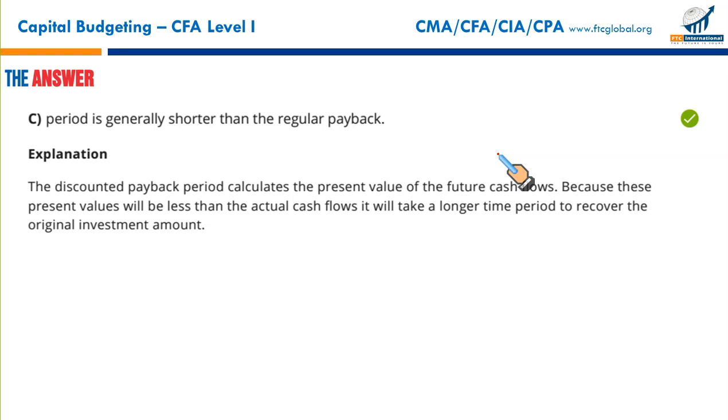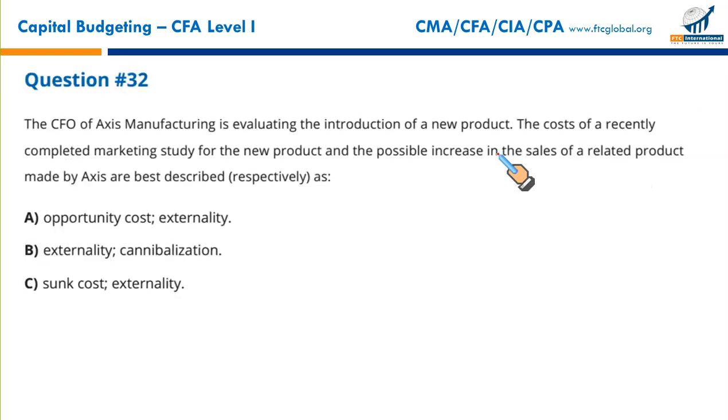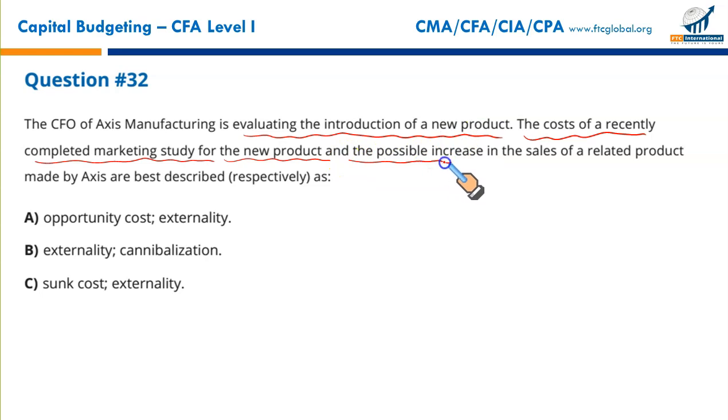All right, moving on to the next question. The CFO of Axis Manufacturing is evaluating the introduction of a new product. The cost of a recently completed marketing study for the new product, and the possible increase in the sales of a related product made by Axis are best described respectively as what? You need to read the question again. The CFO of Axis Manufacturing is evaluating the introduction of a new product.